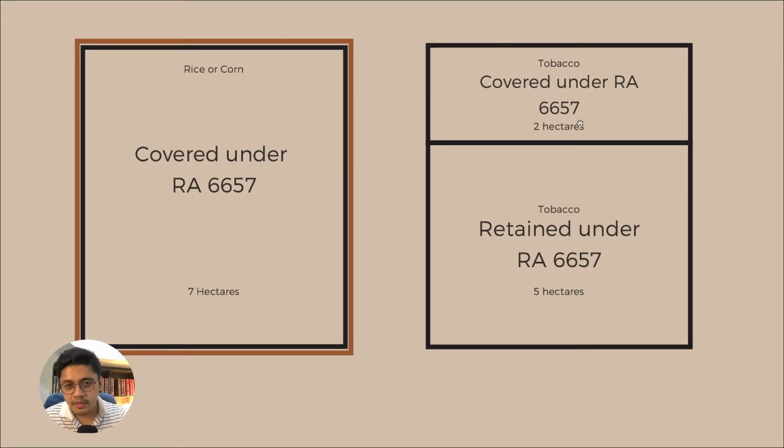The excess would be here covered also by RA 6657. All right? Okay, that's the effect of availing of retention rights under RA 6657 if you have previously retained under PD 27. It's not in addition to, but it's in lieu of the previously covered, meaning you forfeit your previously retained land under PD 27.